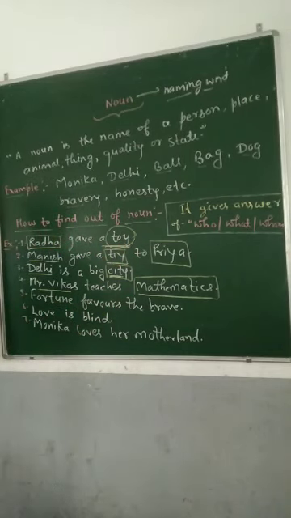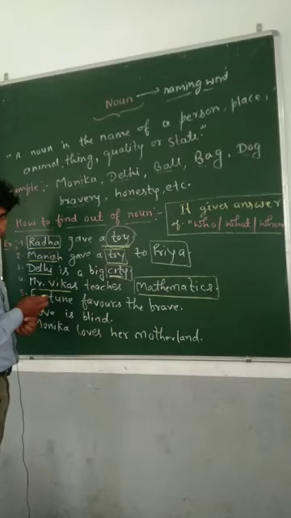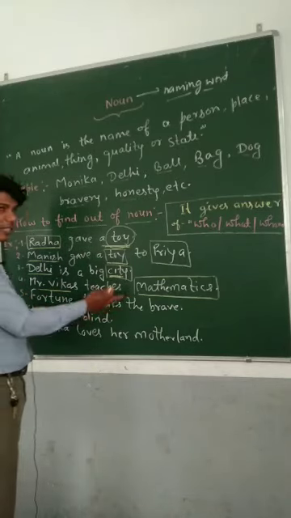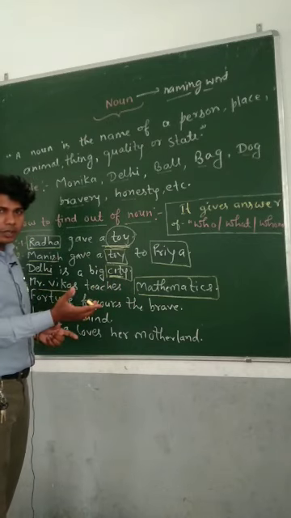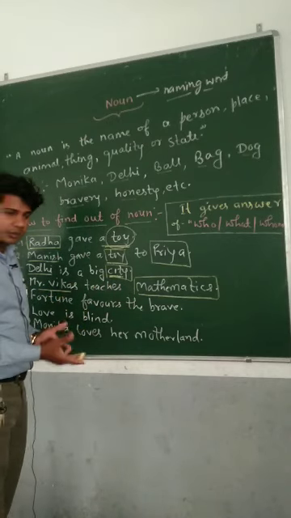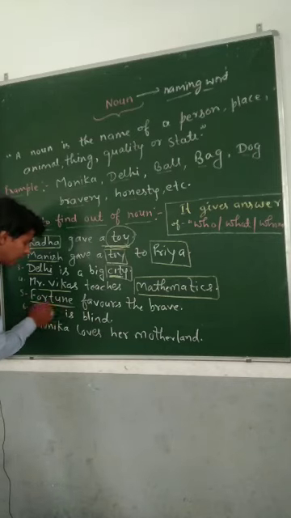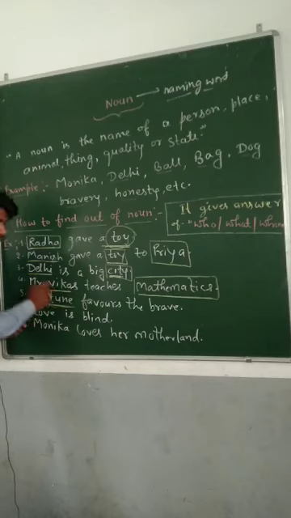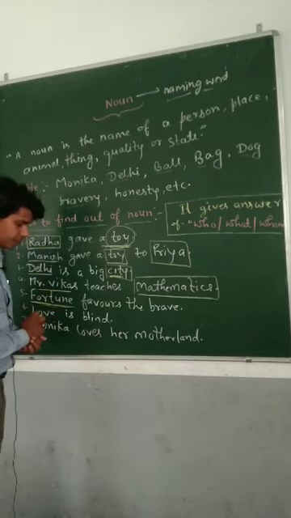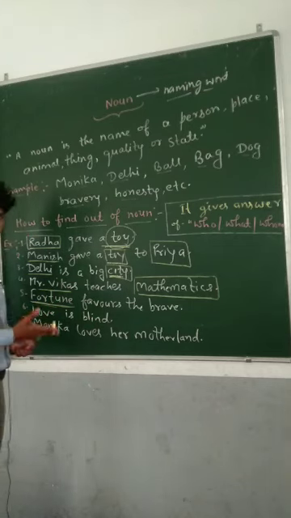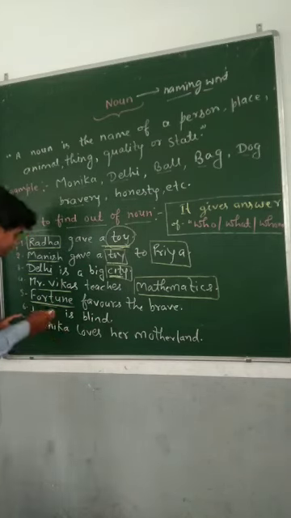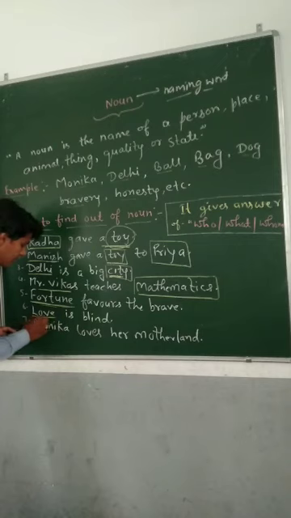Now see the next sentence, that is a very good sentence. Fortune favors the brave. Fortune favors the brave. Now put a question, what favors? So we will get the answer fortune. So fortune is also a noun. Sentence number 6, love is blind. Love is blind. Put a question, what is blind? We will get the answer love. So love is also used here as a noun.